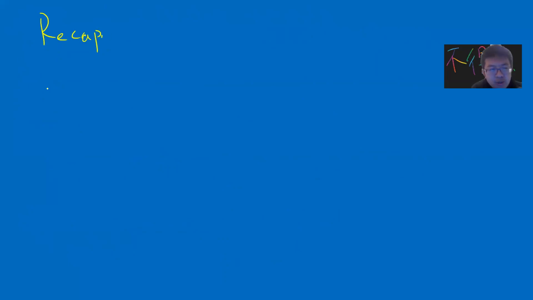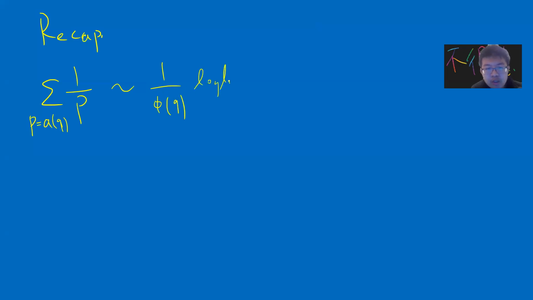Okay, so the idea of these 3 lectures is to prove that, let's say, you want to prove that this P is A mod Q somewhere where P will blow up, right? So our final result will be this is 1 over phi(Q) log x. Okay, and actually there are higher mathematics that try to understand this error term. This is very difficult, but this is our goal.